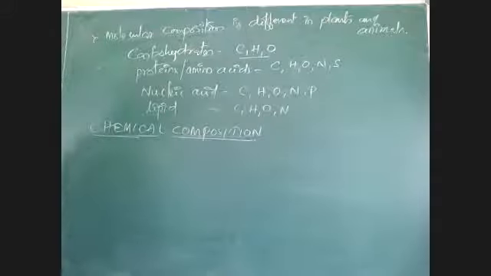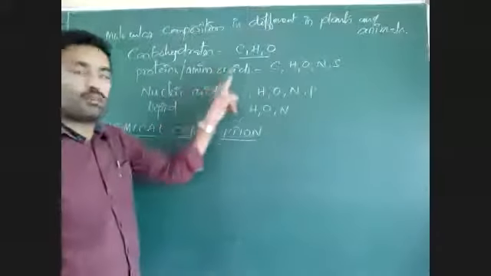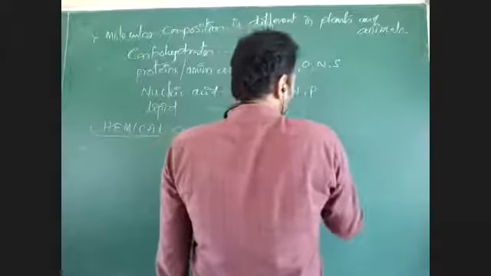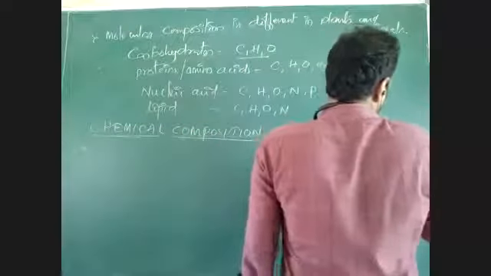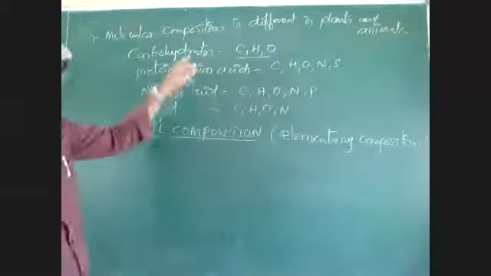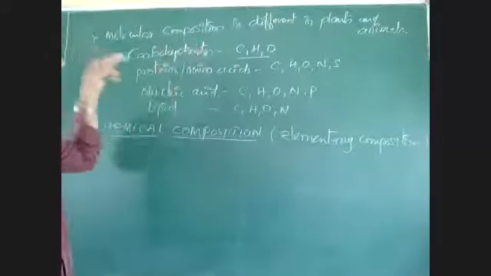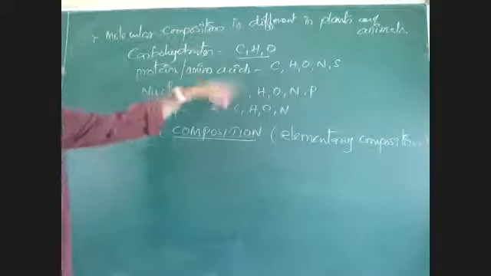First, to find the chemical composition or elementary composition, elementary composition means which elements are present. Carbohydrates have elements like carbon, hydrogen, oxygen. What is the elementary composition of protein or amino acid? Carbon, hydrogen, oxygen, nitrogen, sulfur. This is the elementary composition.